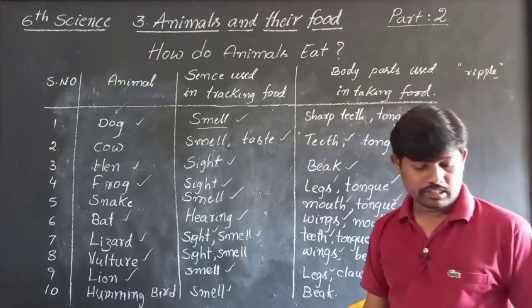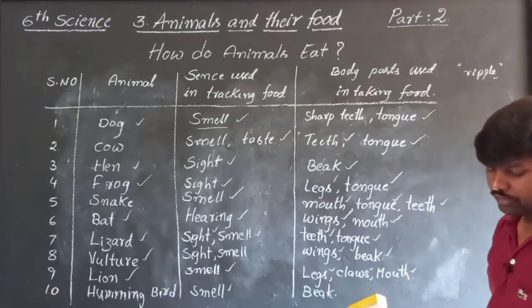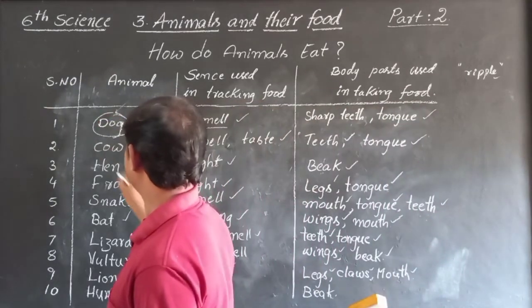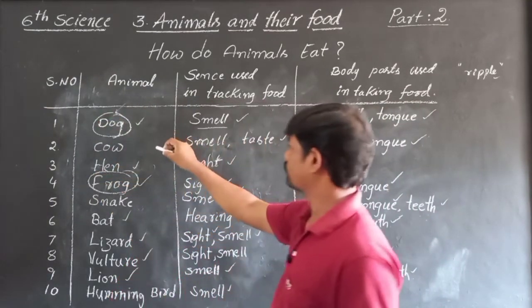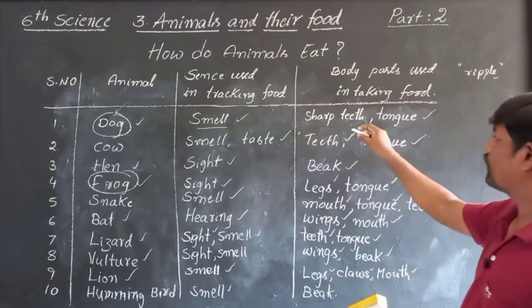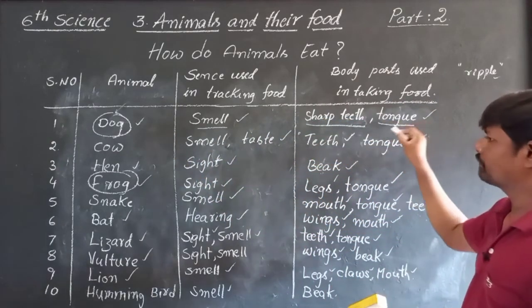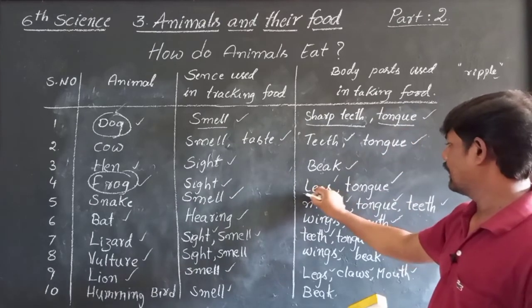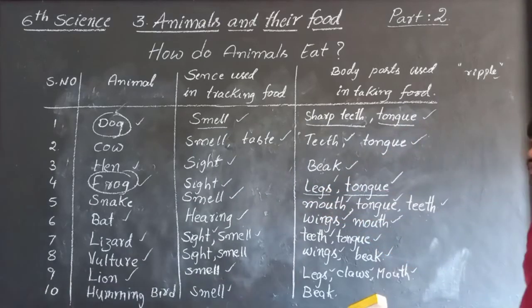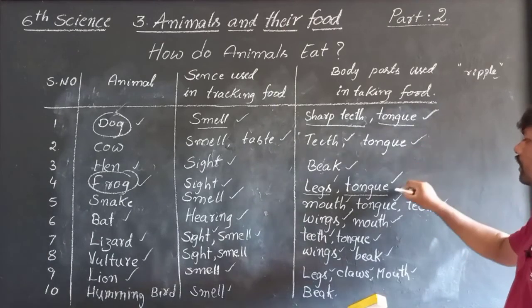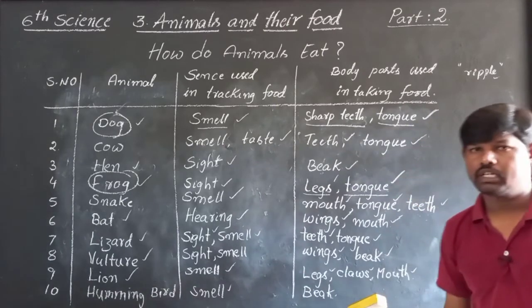And compare the parts of dog to that of frog. If you compare the parts of dog and frog, what parts is dog using? Sharp teeth and tongue. Frog: legs and tongue. So here if you observe, dog is also using tongue and frog is also using tongue.